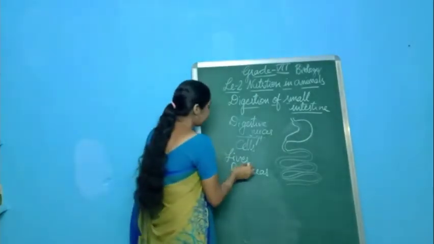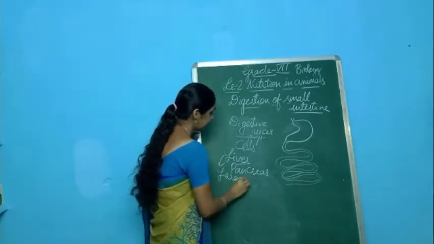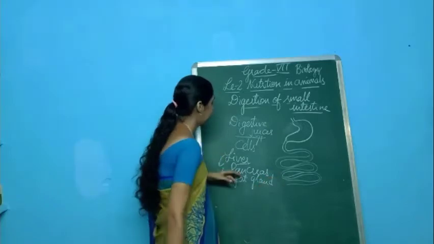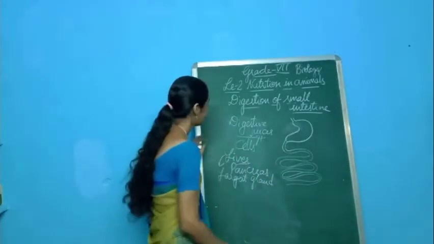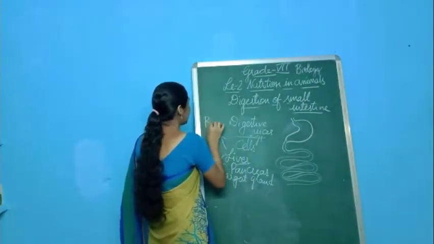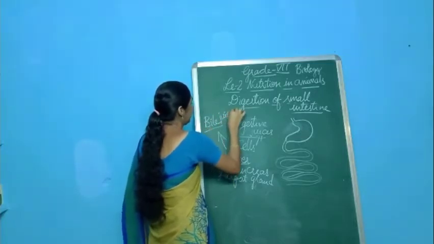We know that the liver is the largest gland in the body. And the pancreas, liver and pancreas. What will the liver secrete? The liver secretes a digestive juice called bile juice.